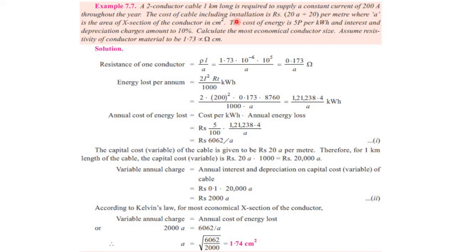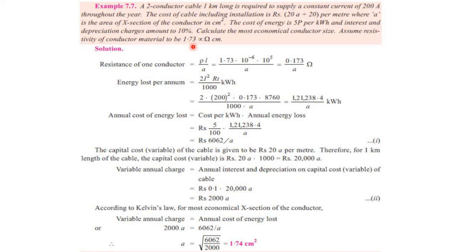The cost of the cable including the installation is rupees 20A plus 20 per meter, where A is the cross-sectional area of the conductor in centimeters square. The cost of energy is 5 paisas per kilowatt hour, and interest and depreciation charges amount to 10%. Calculate the most economical conductor size. Assume the resistivity of the conductor material to be 1.73.